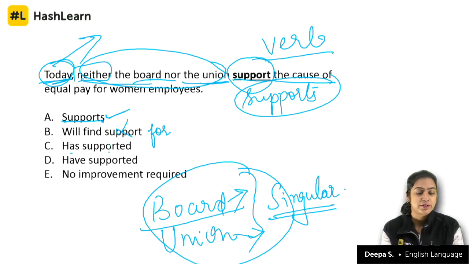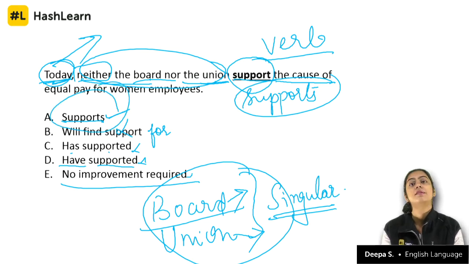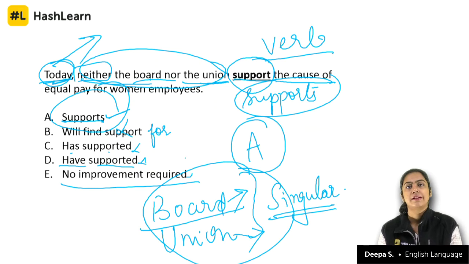Has supported. Today is singular. Okay, so this is eliminated. This is over in the past. Have supported, again it is over in the past. Okay, no improvement. No, it needs an improvement, and that is supports. So the correct answer here is A.